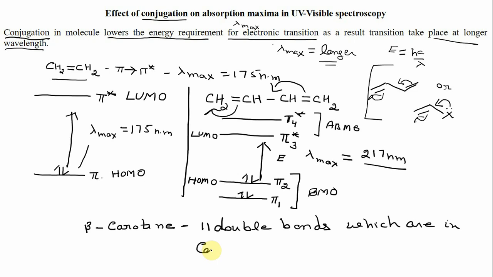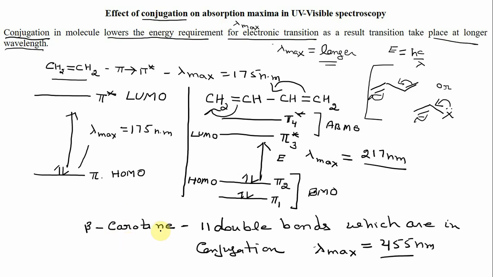Since there are 11 double bonds in conjugation, the gap between HOMO and LUMO is very small, and lambda max is very long. The absorption takes place at a very long wavelength, 455 nanometer, which is in the visible region. That is also responsible for the color of the carrots, due to this beta carotene.